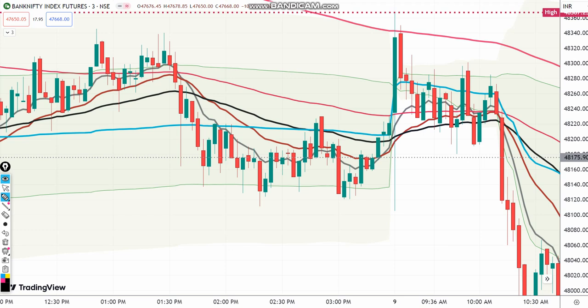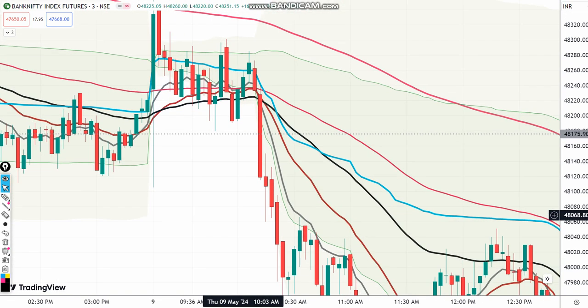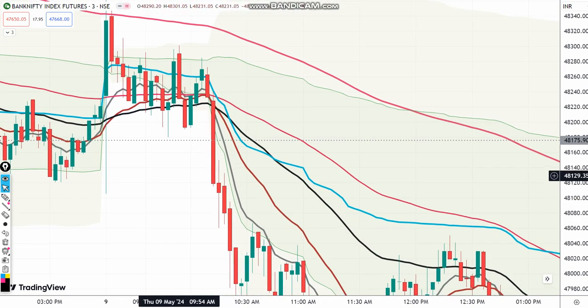So after that, today there was a proper crossover of 9 EMA and 21 EMA at this point. Today also I committed the same mistake. I improperly traded. I took the trade here.